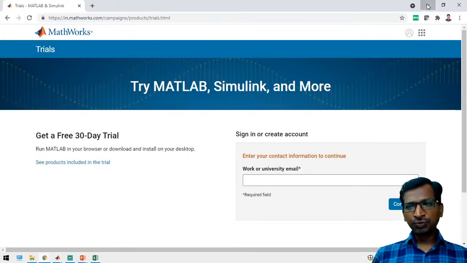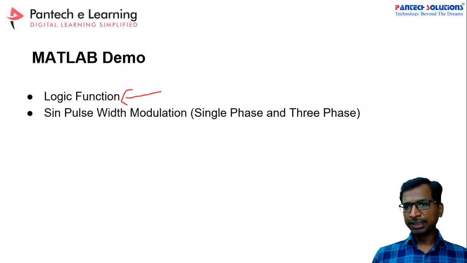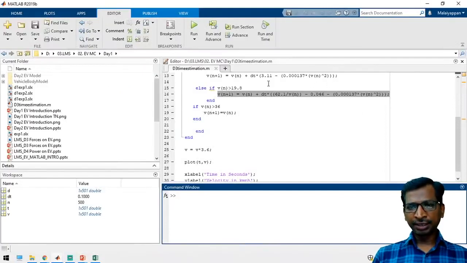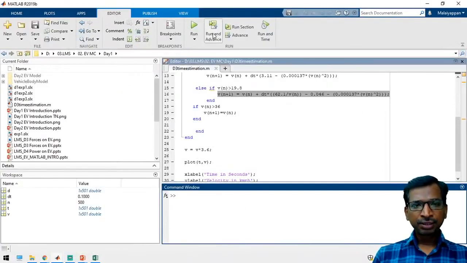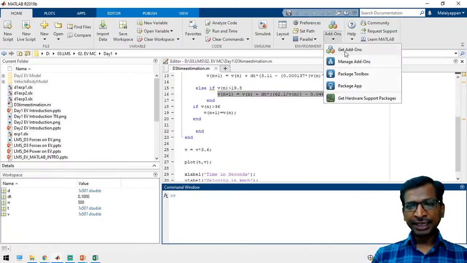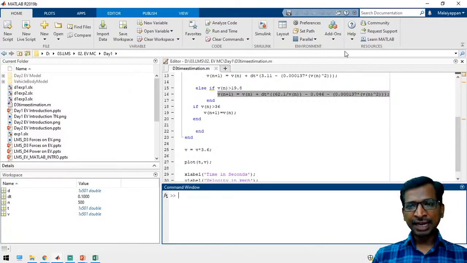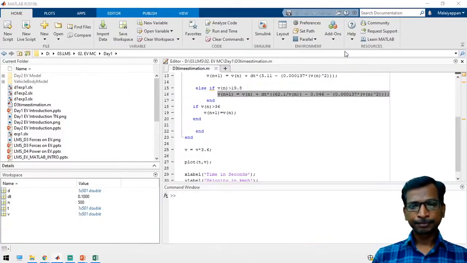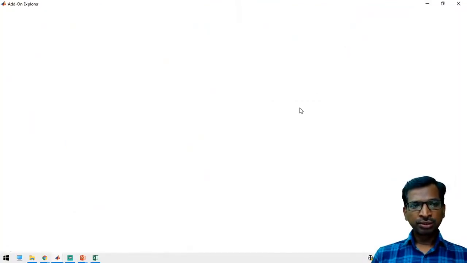After you have installed it, somebody mentioned I'm not able to get the app. For that, go to add-ons and get add-ons. Click the get add-ons button.